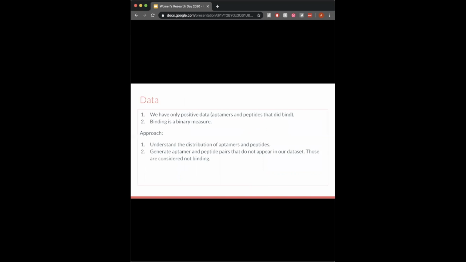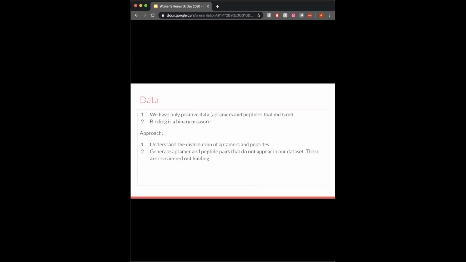We're fortunate to have this project be a part of the Missile Lab. The Missile Lab brings together students that are interested in synthetic biology, chemistry, electrical engineering, and computer science. As a result, we also have a wet lab where we can generate the data for this project. However, we can only quantify interactions that happened, not the ones that don't. This means that we only have positive data, which is a set of pairs of aptamers and peptides that do bind. We don't have information about aptamers and peptides that don't bind. We also don't have empirical measures of binding affinity, or how well the two molecules bind. So we need to treat binding as a binary feature. They bind or they don't bind.